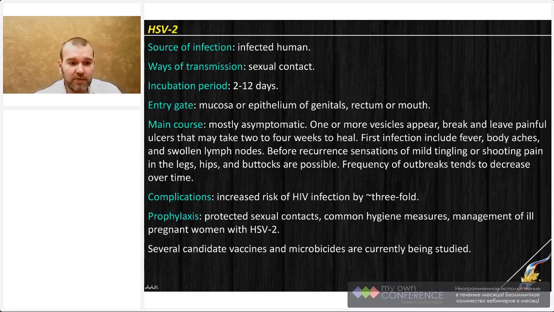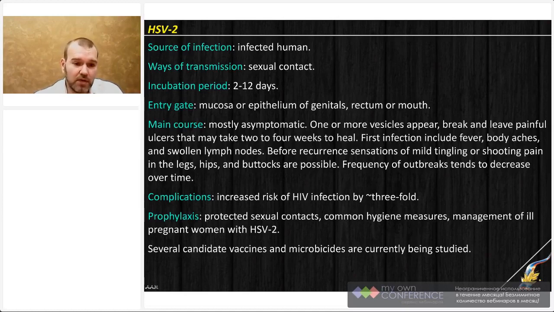And herpes simplex virus 2 usually occurs asymptomatically or with very weak symptoms. And if symptoms do appear, they again resemble a classic herpetic infection: blisters, vesicles filled with transparent liquid, which will be painful. They will break and open into ulcers, and last for about 2 weeks. In the case of the second type of herpes virus, it can last longer, up to a month. Those ulcers will heal without any consequences.